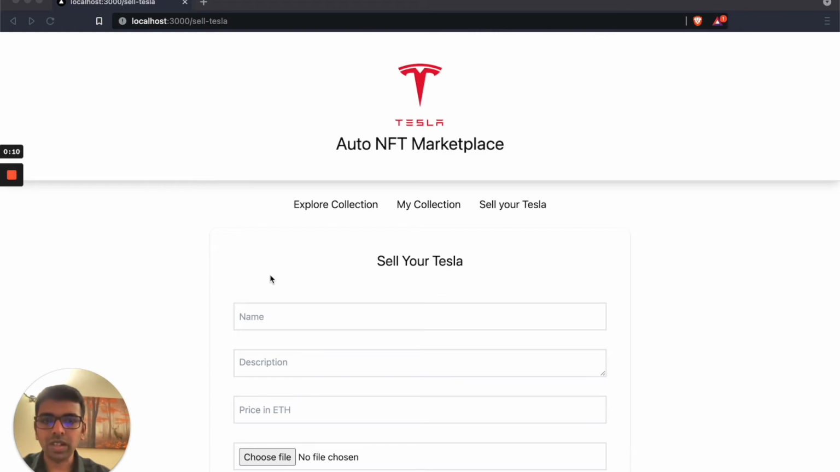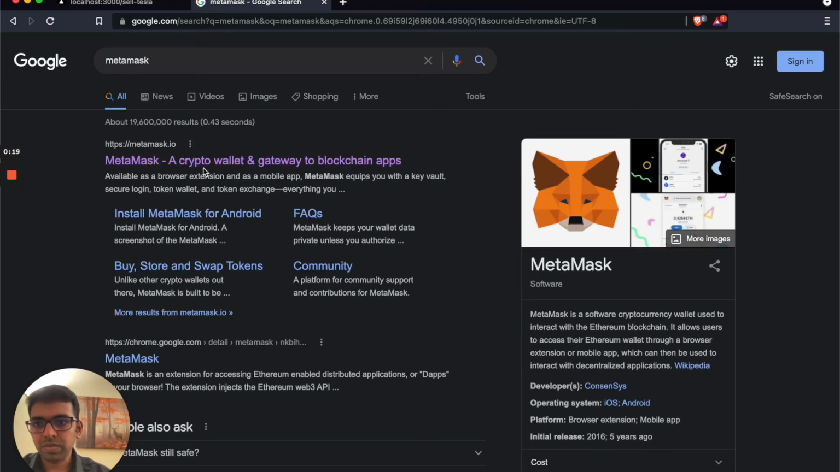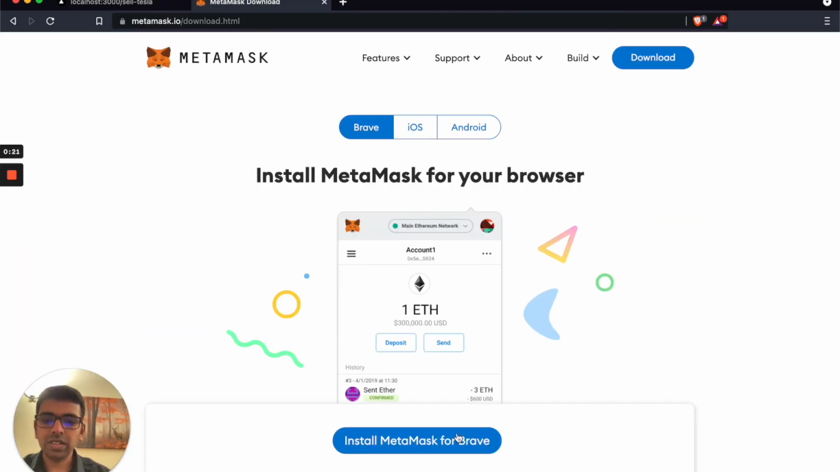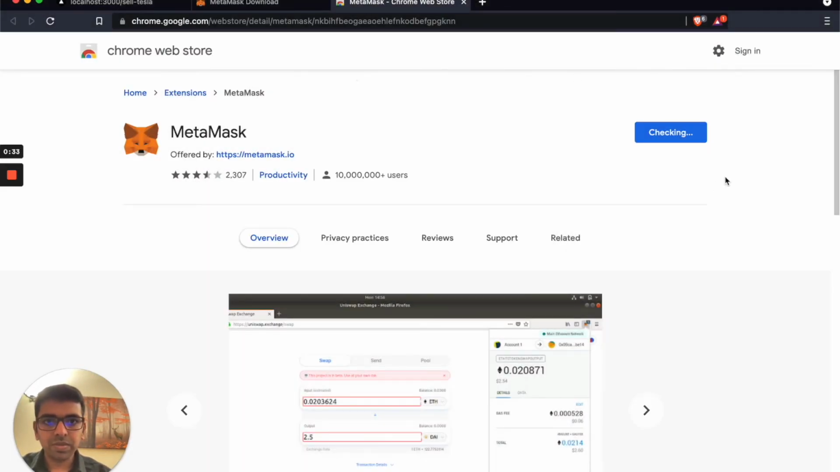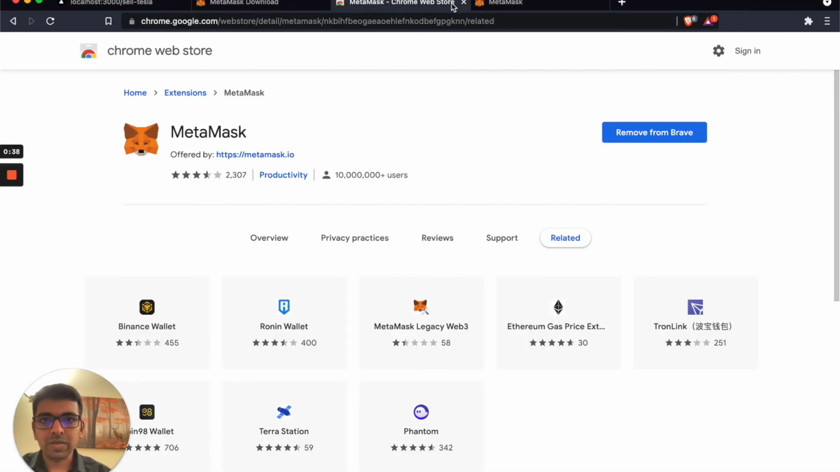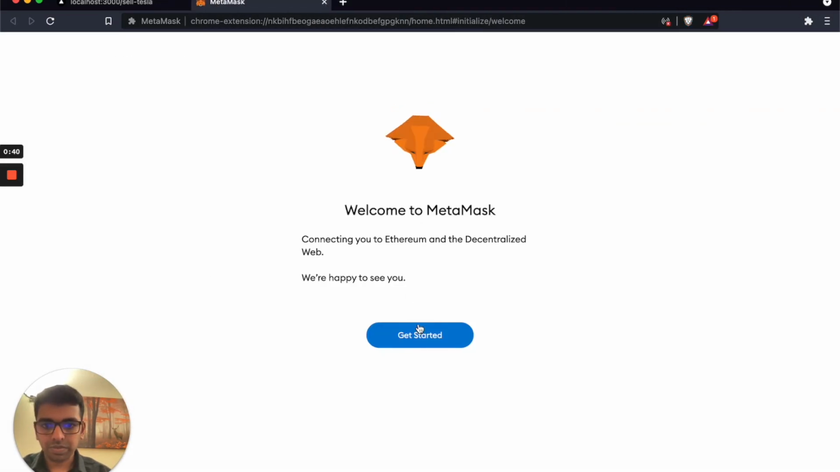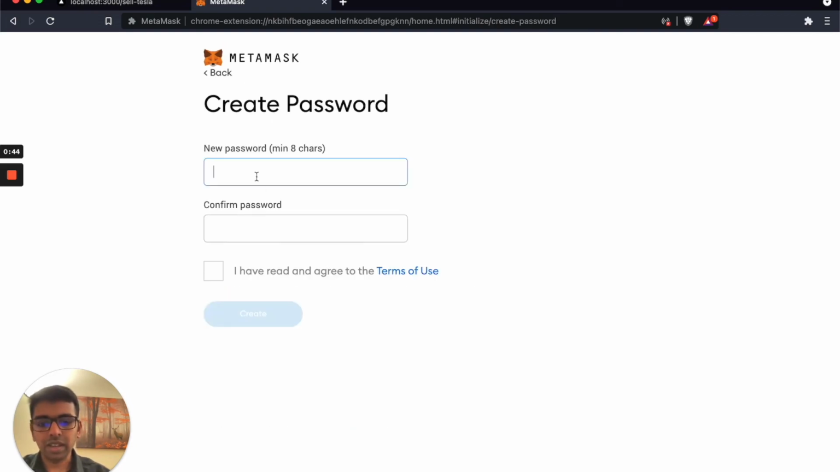Before we do that, we need to install a Metamask wallet on our browser. Let's go and search for Metamask wallet. You can just install the Metamask wallet, so let's install it. Once you have that installed, you can open the Metamask wallet and create an account. This by default will create an account on Ethereum mainnet.